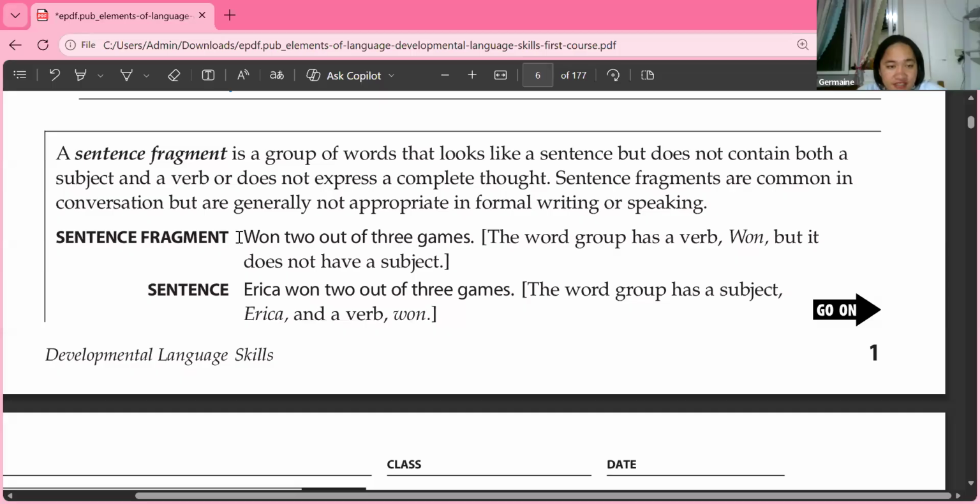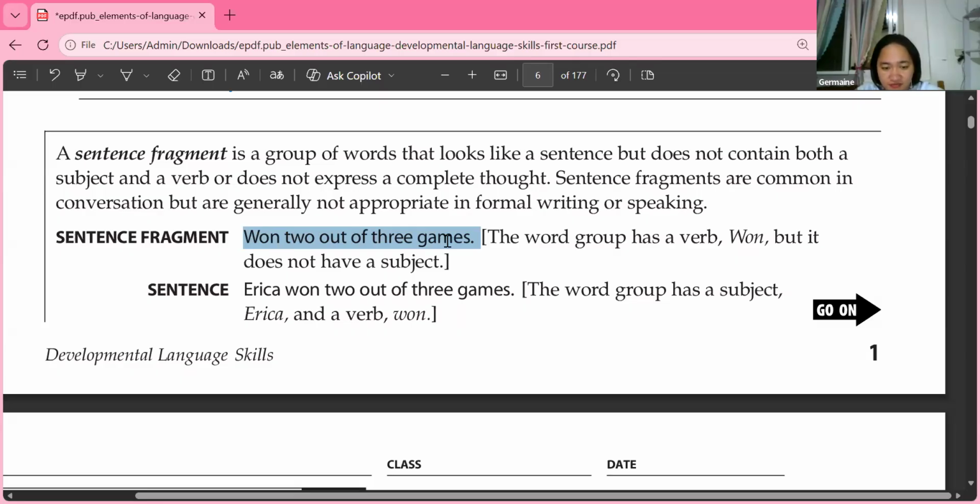Now, we have here the first example. If you simply have this one, 'Won 2 out of 3 games.' That is an example of a sentence fragment. If you ask, why is this a fragment, teacher? Because, do we know who won the game? Was it stated in that one who won the game?